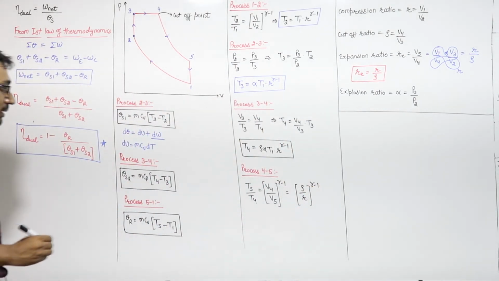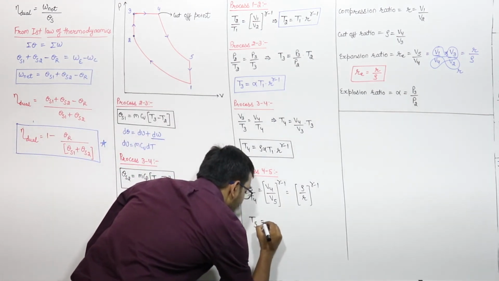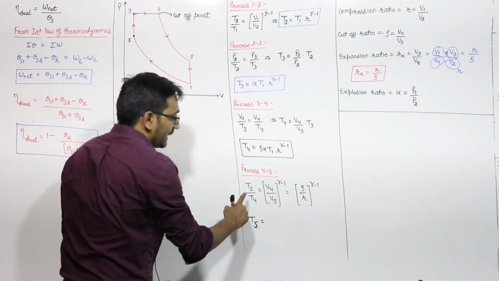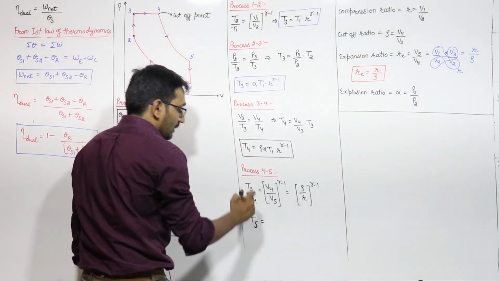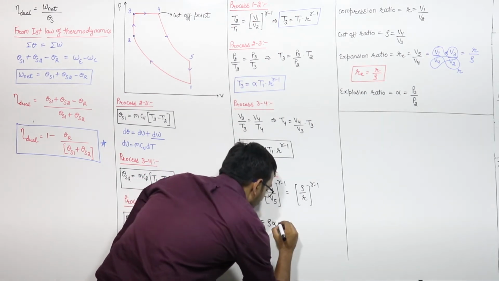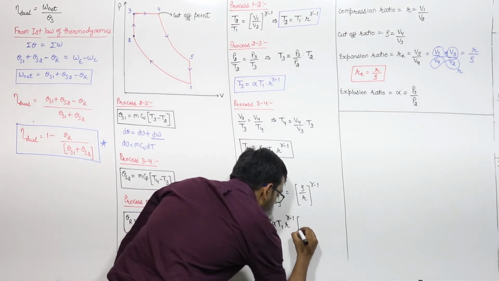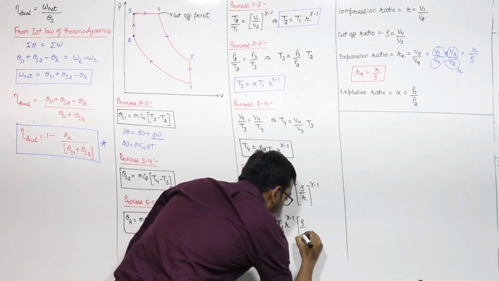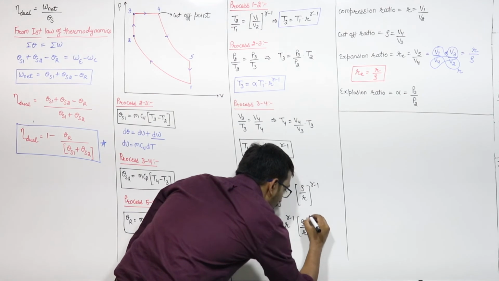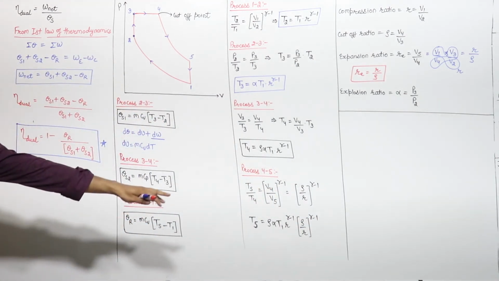So T5 will be equal to T4 into this one, T4 is rho alpha T1 R raised to power gamma minus 1, into rho by R raised to power gamma minus 1. Simple.